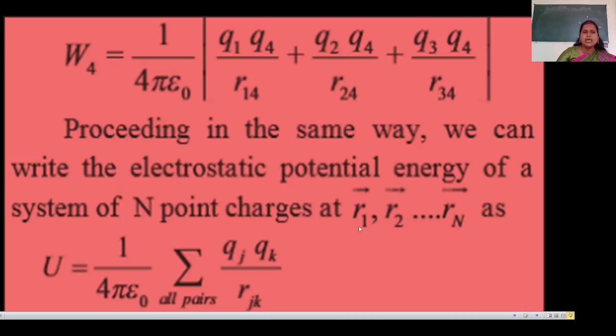In the same way we can write the electrostatic potential energy of a system of n point charges. We can use n numbers also, R1, R2, up to Rn. U is equal to 1 upon 4 pi epsilon naught, summation over all pairs, Qj Qk over Rjk. Therefore, for a system of n charges also, we can find the electric potential energy.